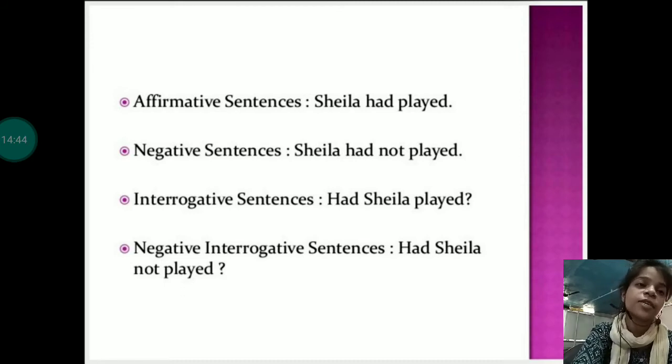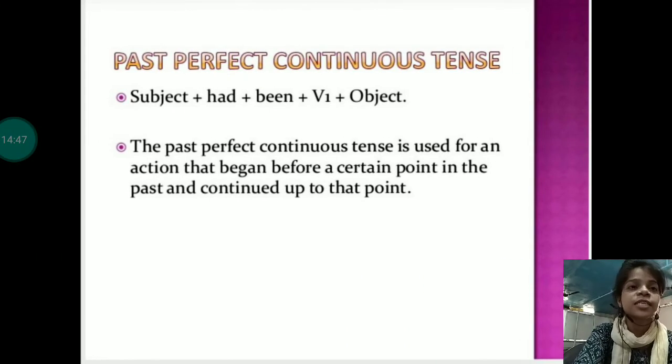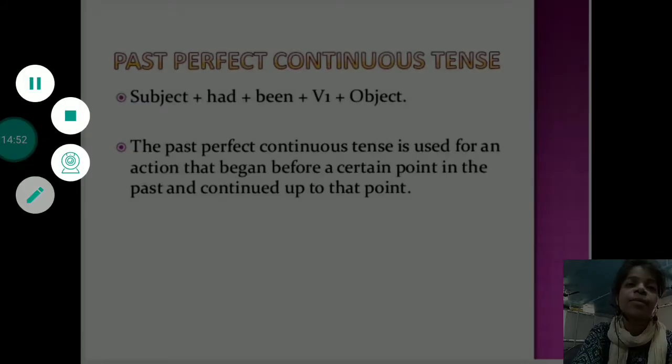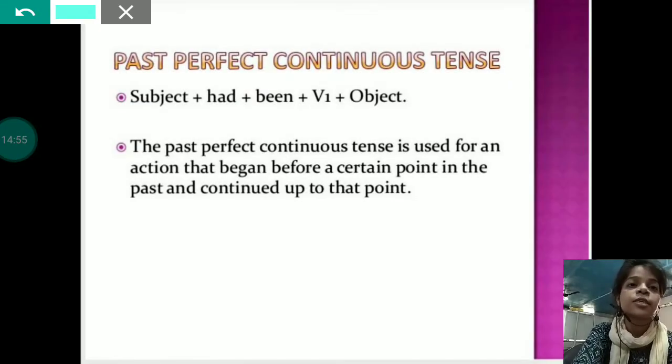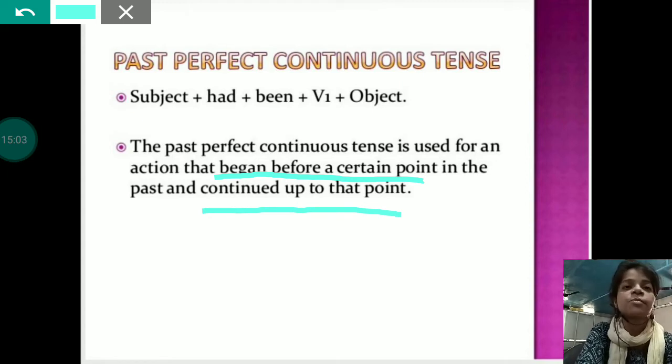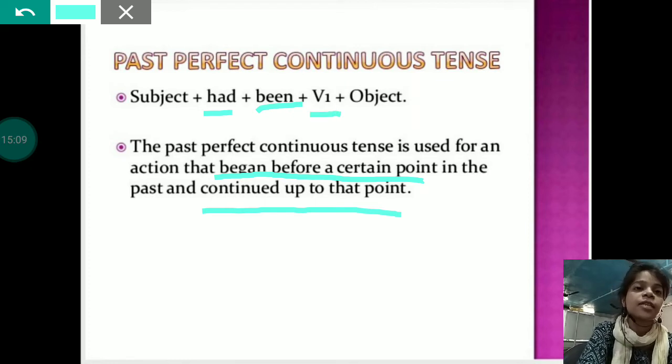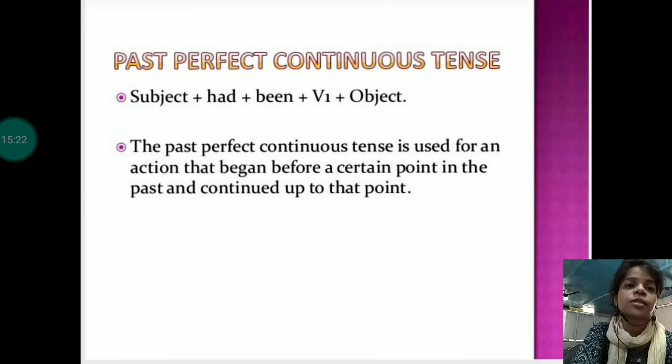Let's move to the next one, past perfect continuous tense. It is used for an action that began before a certain point in the past and continued up to that point. So the structure will be subject plus had plus been plus V1 and then object. The structure will be subject plus had plus been plus V4 and then object. So look at some examples.